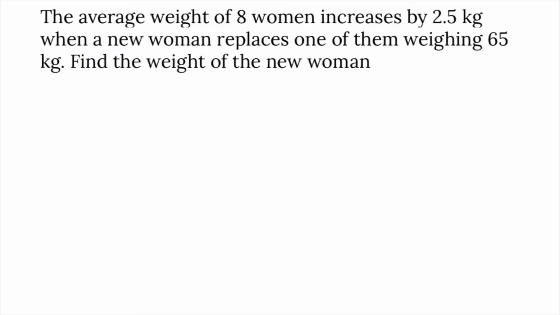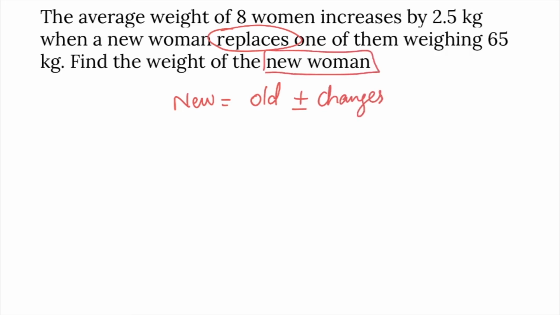The average weight of 8 women increases by 2.5 kg when a new woman replaces one of them weighing 65 kg. Find the weight of new woman. So here replacement is done. Whenever replacement is done, new value is equal to old value plus or minus changes. Here new value is required. Weight of new woman is required. New value is equal to old value 65. A person who is weighing 65 left.